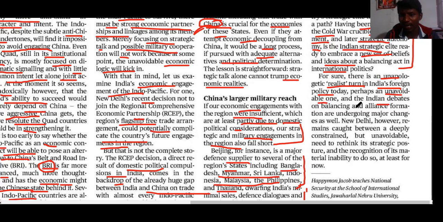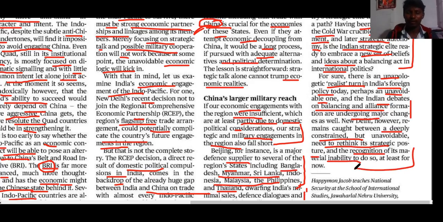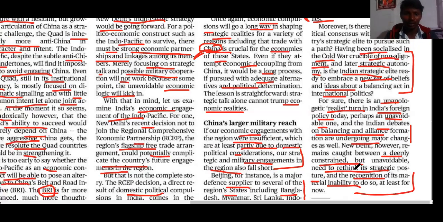India debates on balancing and alliances, formally undergoing a major challenge in India's ideology. New Delhi, however, remains caught between a deeply constrained, unavoidable need to rethink its strategic posture and a recognition of its material ability to do so, at least for now. This is all about the article.